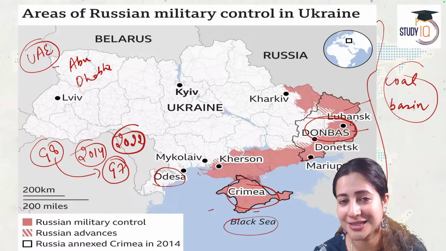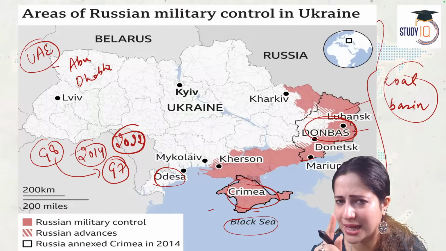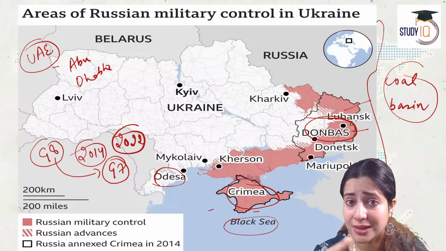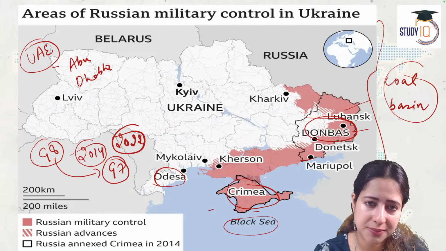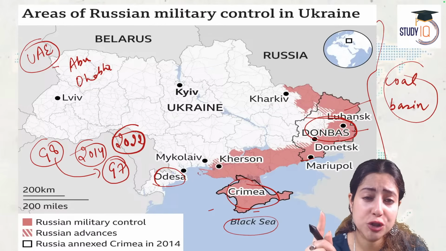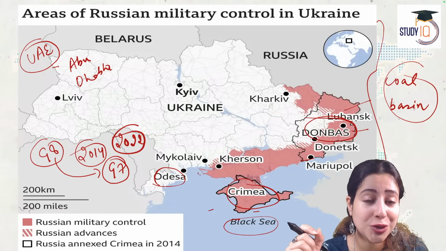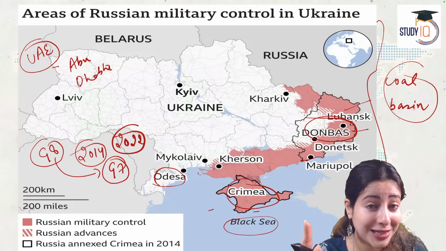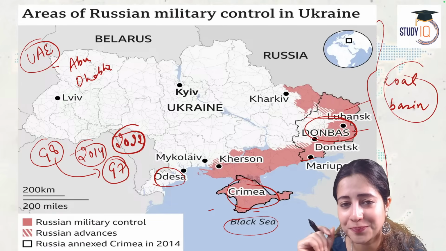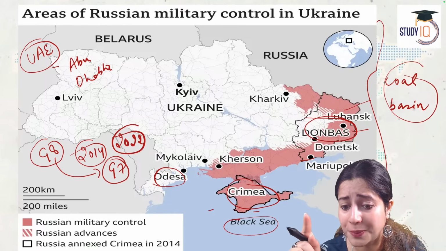Today, as the peace process is being spoken about in UAE, Russia has said very clearly, I will negotiate and create a peace when Ukraine is ready to give me Donbas, when Ukraine is ready to surrender Donbas to me. Openly, since 2022 until now, President Putin has said, I want Donbas, full stop. Russia says Ukraine should withdraw from Donbas and it should be totally given to Russia. That's the precondition for any peace.